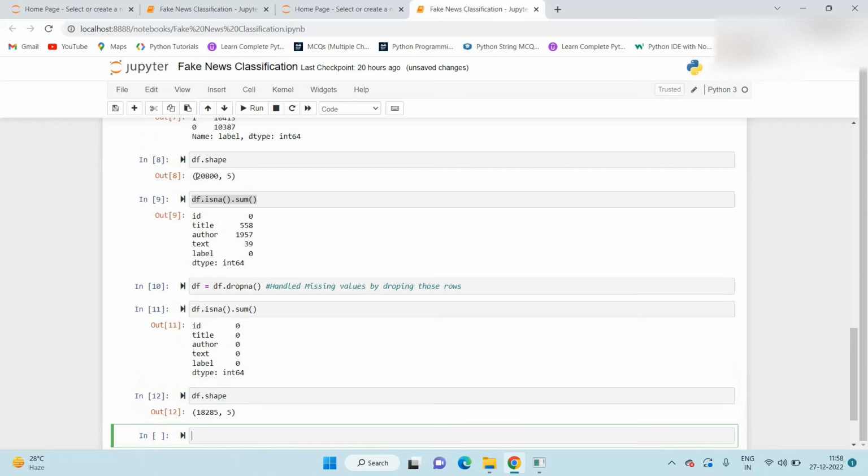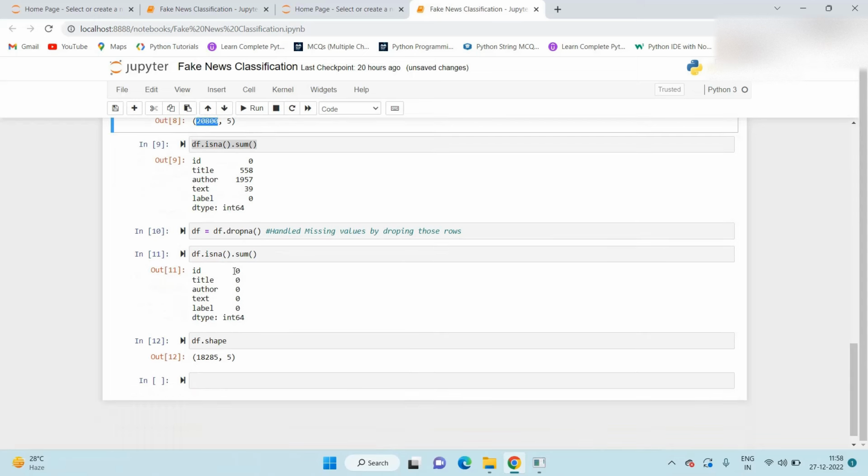Now our shape has changed. Initially, we had 20,800 rows. Once we handle the missing values, or remove those missing value rows, our data becomes 18,285 rows.